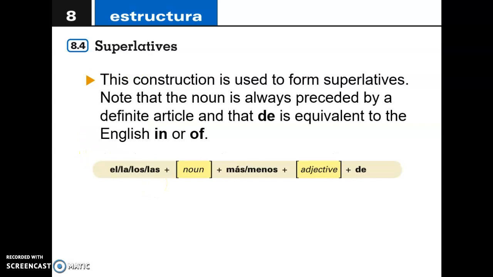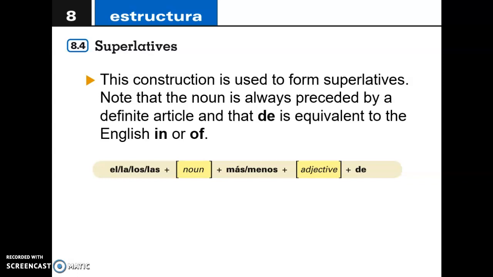All right, so this construction is used to form superlatives. So you can see the structure that we have over here. Note that the noun is always preceded by a definite article. So we're always going to use el, la, los, or las because we want to say the best, you know, the smallest or the most expensive.